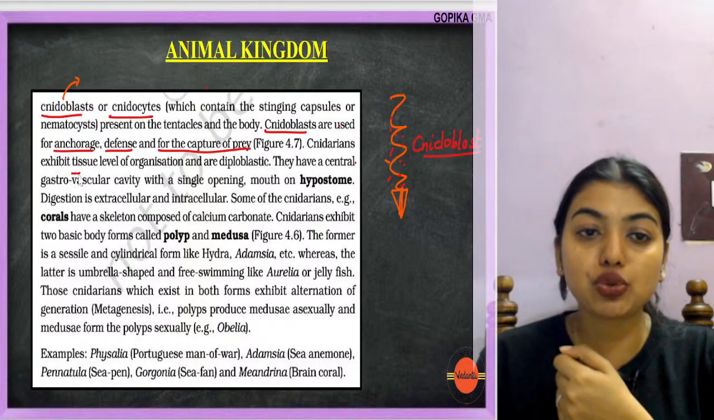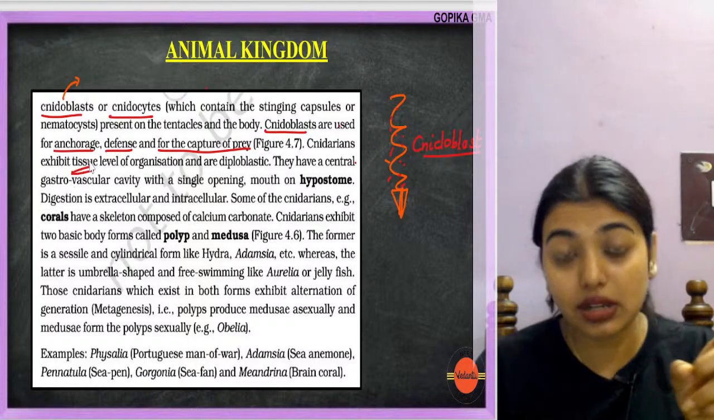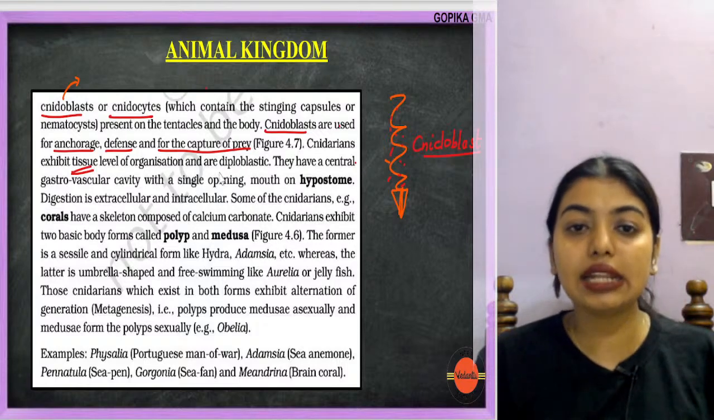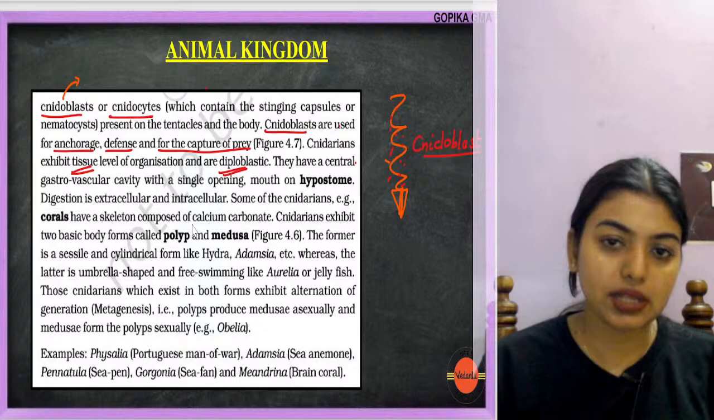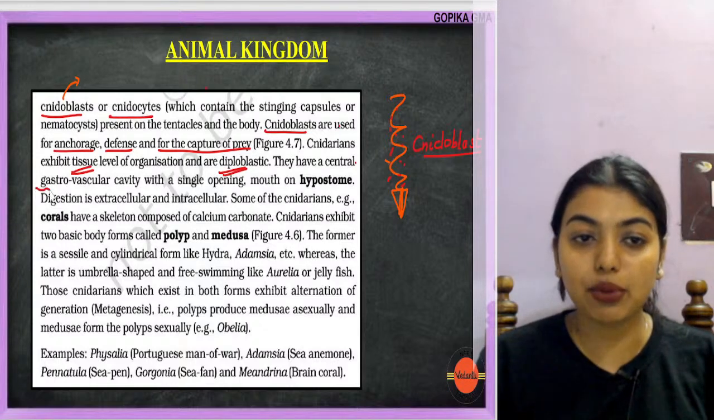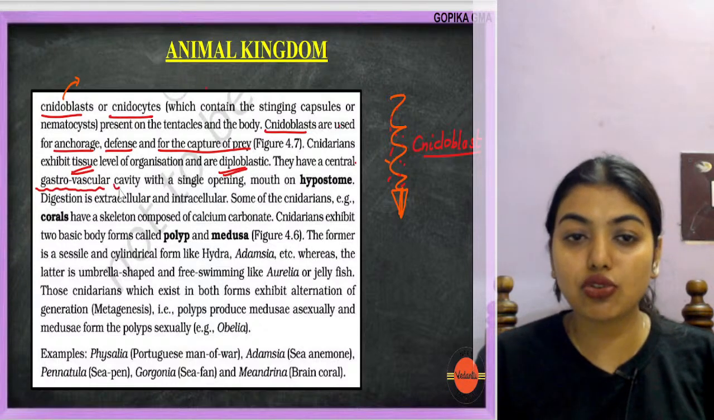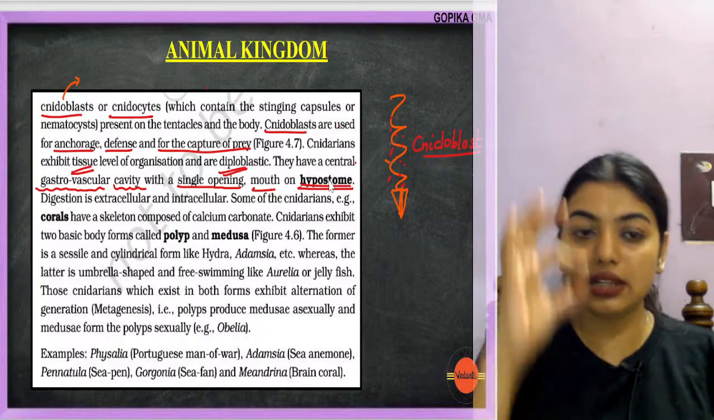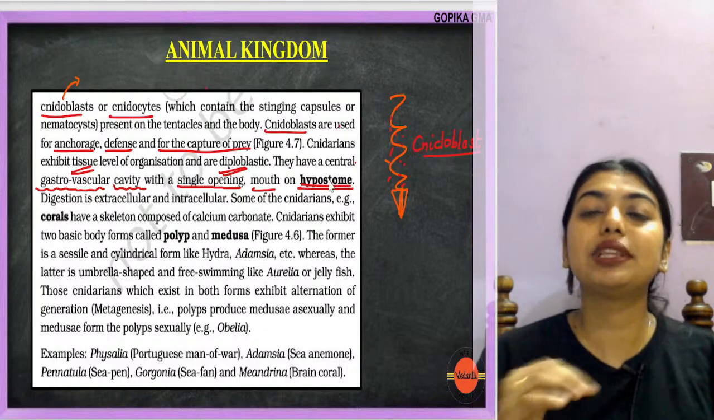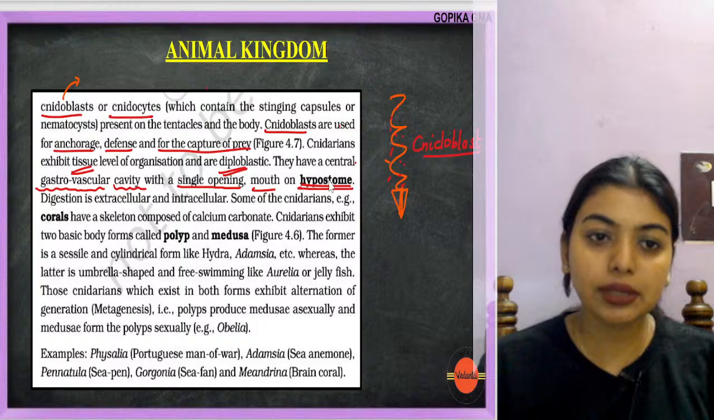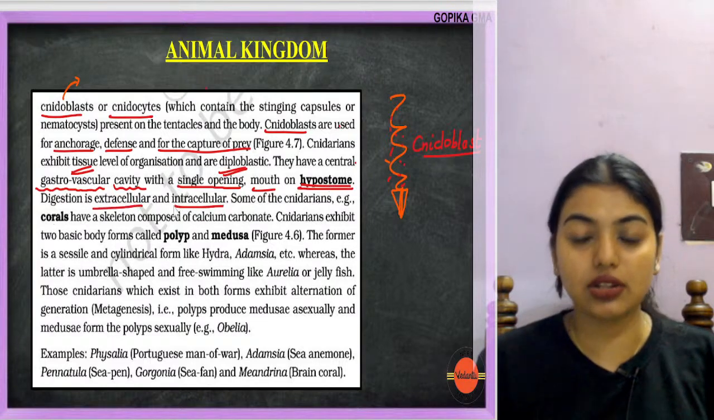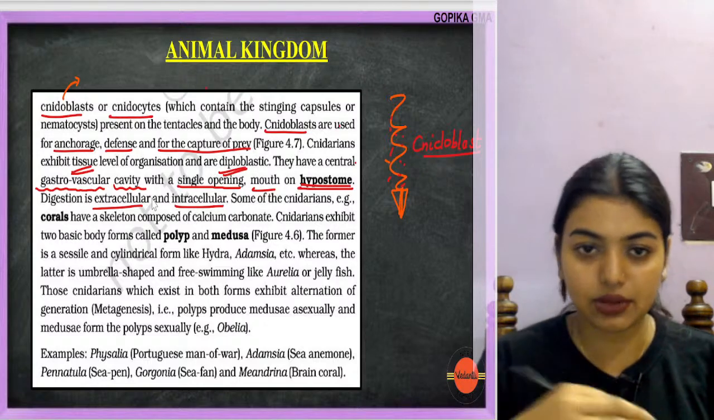Cnidarians exhibit tissue level of organization. There it was cellular level of organization in Porifera. Here it is tissue level of organization, and they are diploblastic as well. Very important, they have a central gastrovascular cavity with a single opening, the mouth, on the hypostome. Now digestion is extracellular and intracellular, that is, it happens outside and inside the cells.